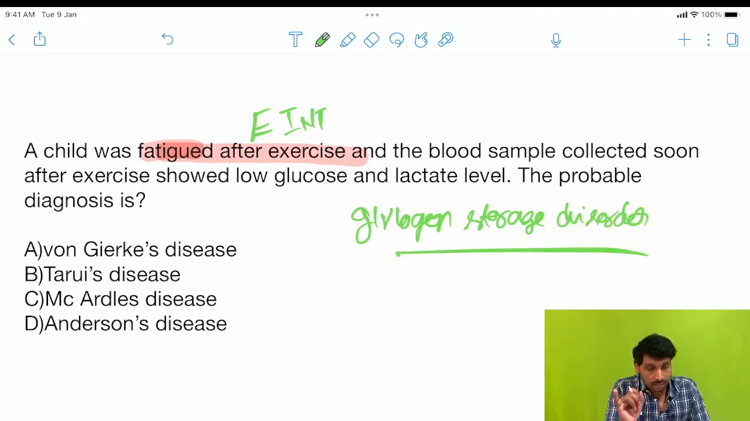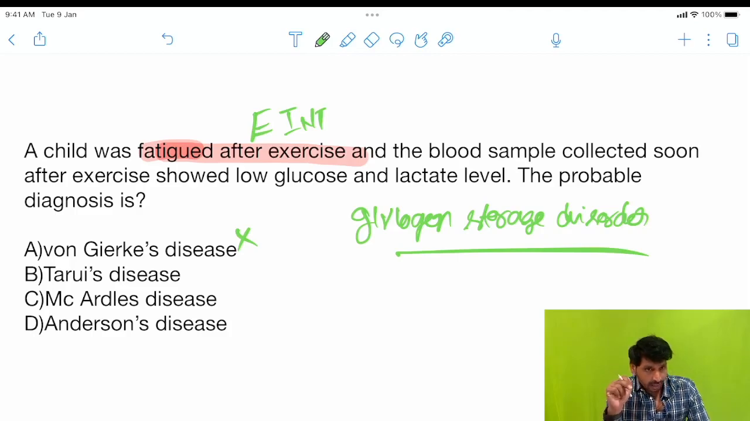Von Gierke's disease, Tarui disease, McArdle disease, Anderson disease, these are the options as given. We can easily rule out Von Gierke's disease, as it is because of the absence of the enzyme glucose 6 phosphatase. No organomegaly has been given, right. So Von Gierke's disease is ruled out. Tarui disease is liver phosphofructokinase enzyme deficiency. Anderson disease is because of the branching enzyme. So here it is degradation of substance, right.